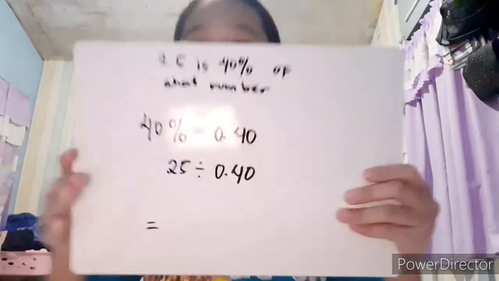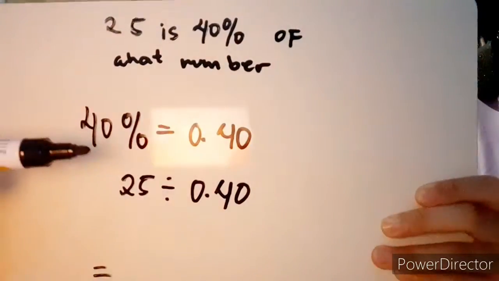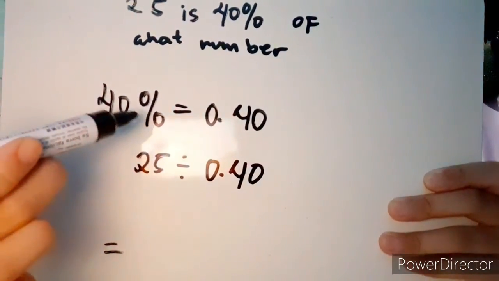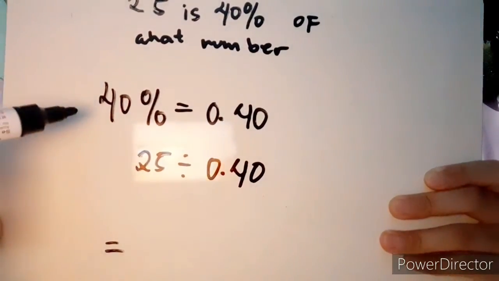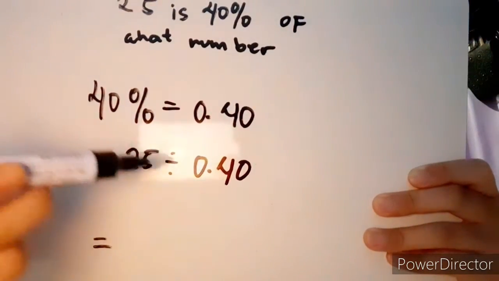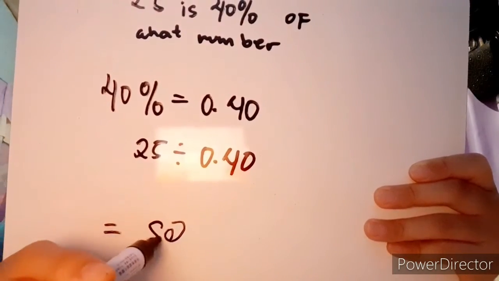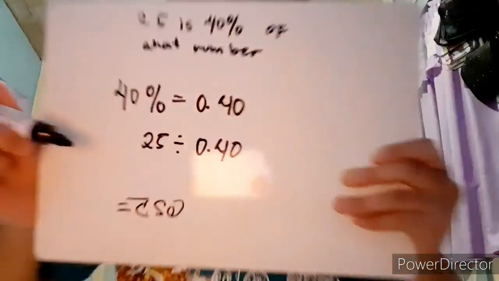Now that we know how to get our base, let's have another example. 25 is 40% of what number? Again, let's change our rate into a decimal. In order to do that, we only need to change our percent sign into a decimal point and move 2 places to the left and add a 0. Next, use the formula. 25 divided by 40 hundredths equals 62.5.